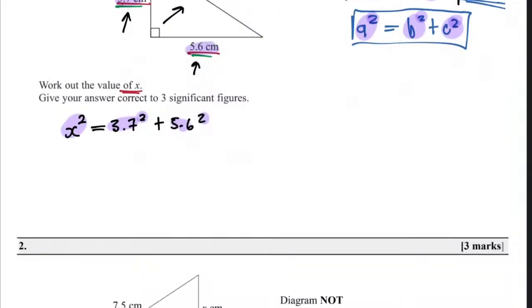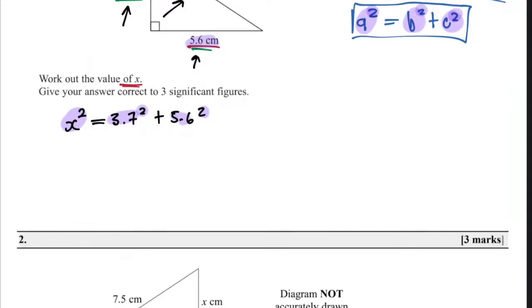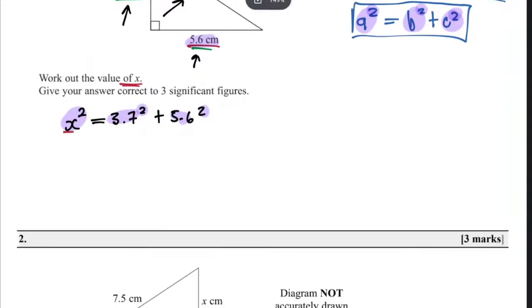So now what you need to do is find the missing side, which happens to be this x. It's already alone. What you just have to do is take the power of 2 to the other side. The rule says when something goes to the other side, it does the opposite. So this power of 2, when it goes to the other side, it becomes root of 2.